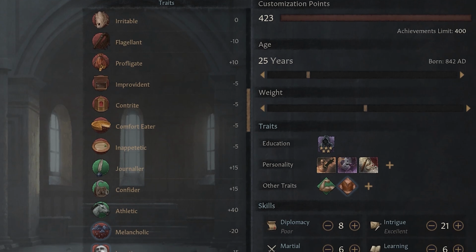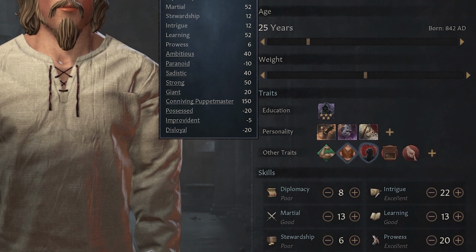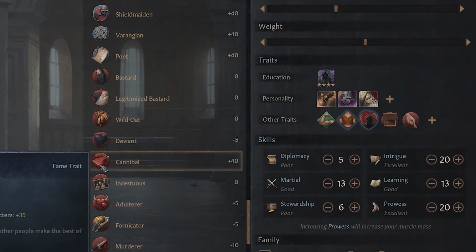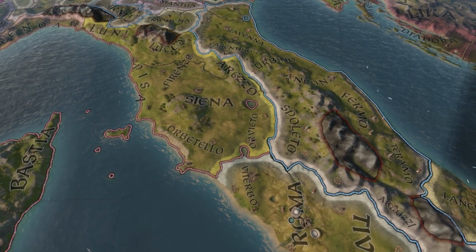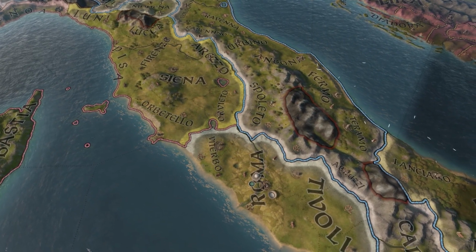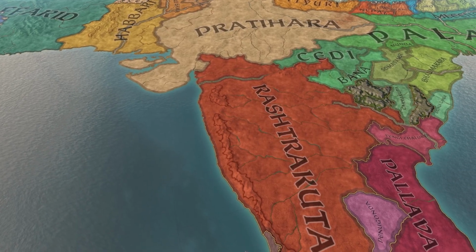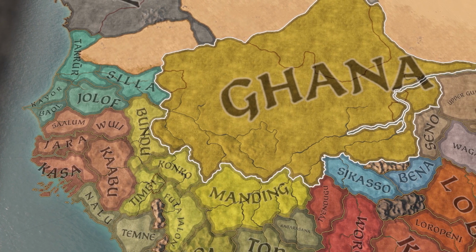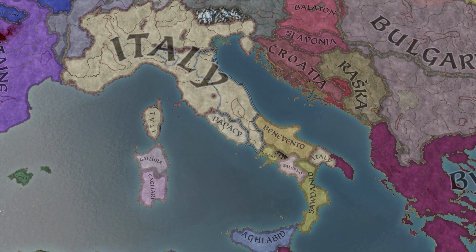The ruler designer in Crusader Kings 3 is a powerful tool. I was able to create a character with strengths and flaws, and I was able to use his strengths to circumvent those flaws in interesting ways. Leading my army in a crucial battle and siege, and scheming and plotting all came together here, but a completely different type of ruler in a completely different place would have their own challenges and strengths. The possibilities are endless. You could be a warrior poet in the Indian subcontinent, a Ghanaian queen seeking to conquer all of Africa, or, yes, a Muslim cannibal that eats the Pope and converts Italy into the capital of Islam.